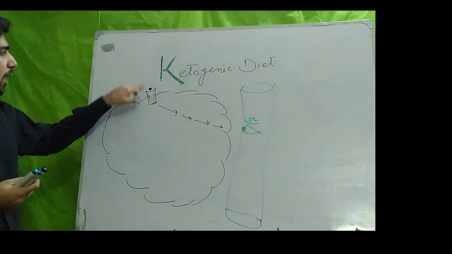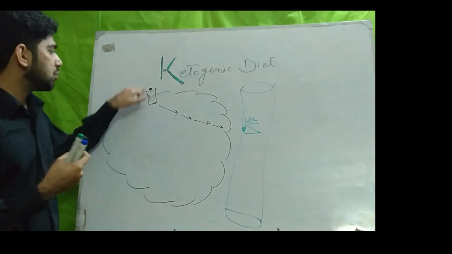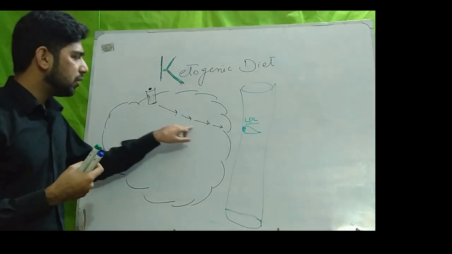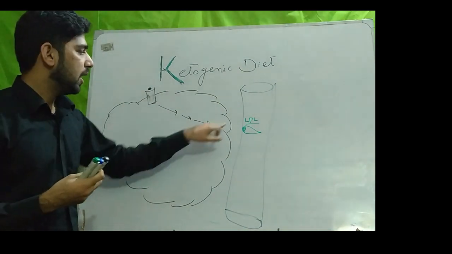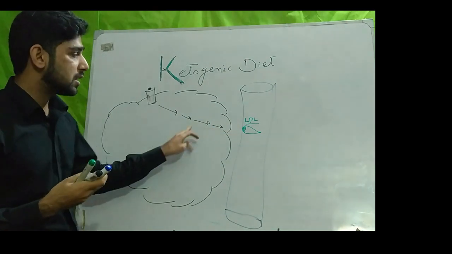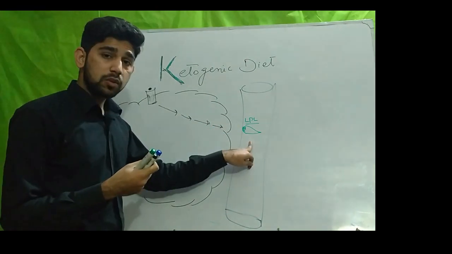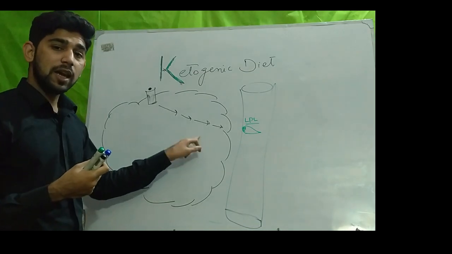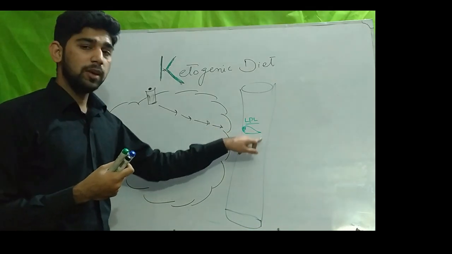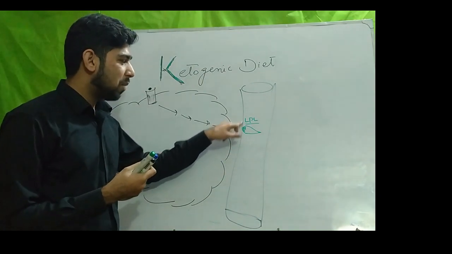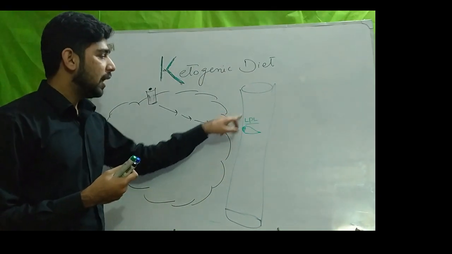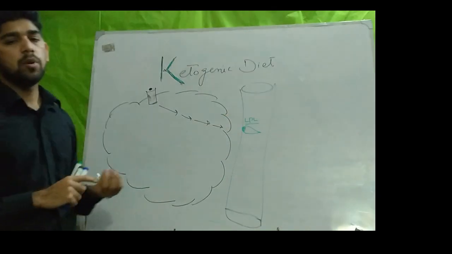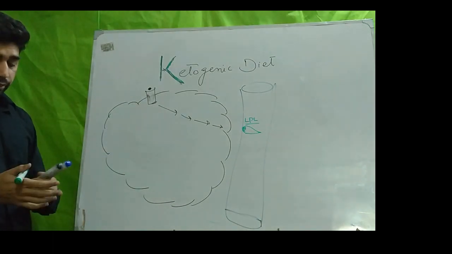When the insulin binds with its receptor on the adipose tissue, a series of signaling pathways starts. As a result, it activates an enzyme in the blood circulation, not in the adipose cell. It activates an enzyme in the blood circulation that is bound with endothelial cells, and that enzyme is lipoprotein lipase.